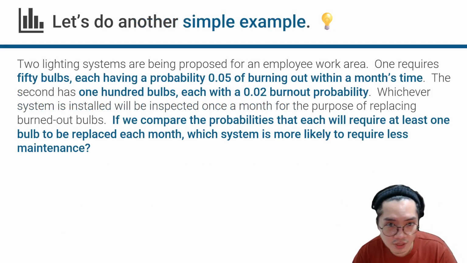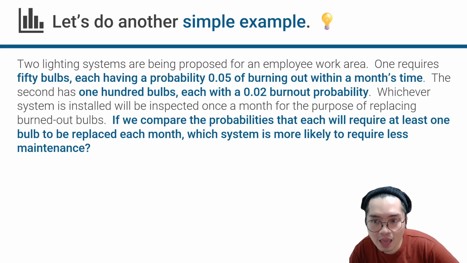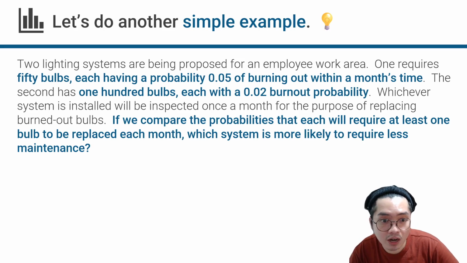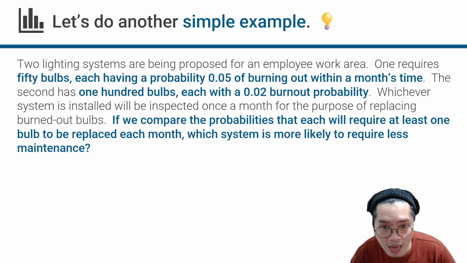Two lighting systems are being proposed for an employee work area. One requires 50 bulbs, each having a probability 0.05 or 5% of burning out within a month's time. The second has 100 bulbs, each with a 0.02 or 2% chance of a burnout within a month's time. Whichever system is installed will be inspected once a month for the purpose of replacing burned out bulbs. So it would not be in the company's best interests to replace burned out bulbs.